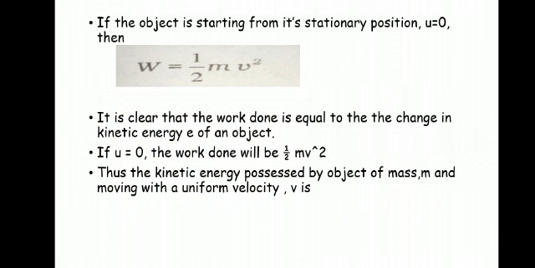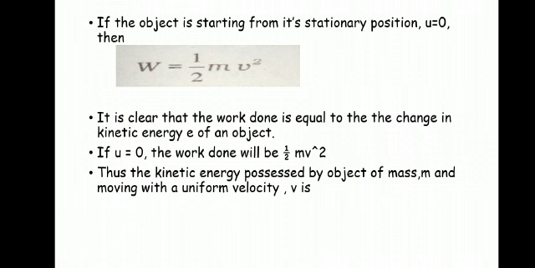Now it is clear that the work done is equal to the change in kinetic energy of an object. So from here we can say that the work done is equal to the change in kinetic energy of the object. If u is equal to 0, then work done will be half mv square.